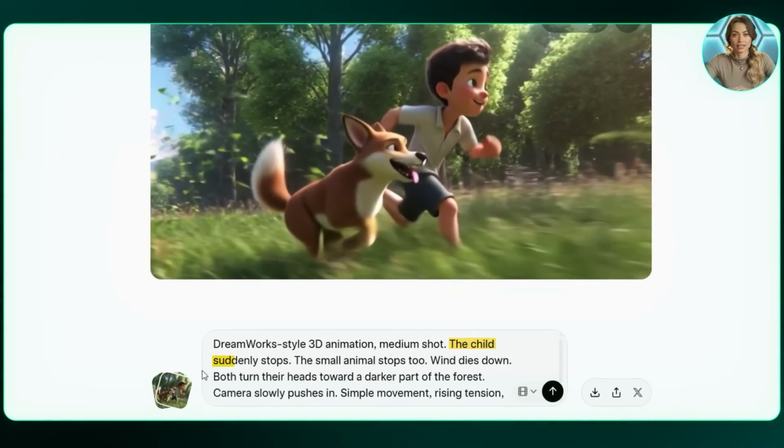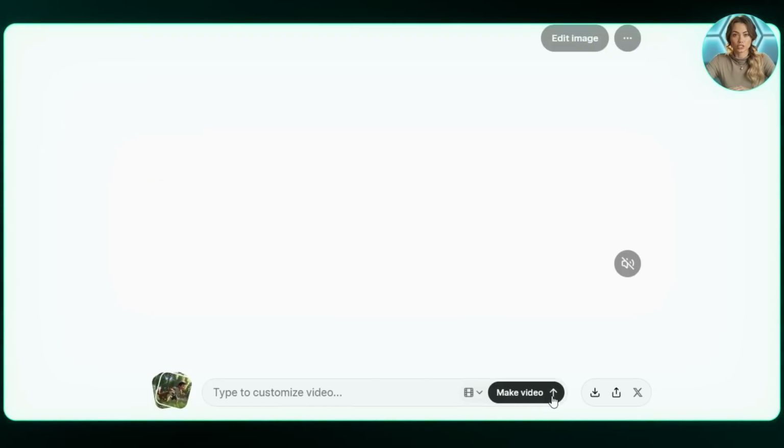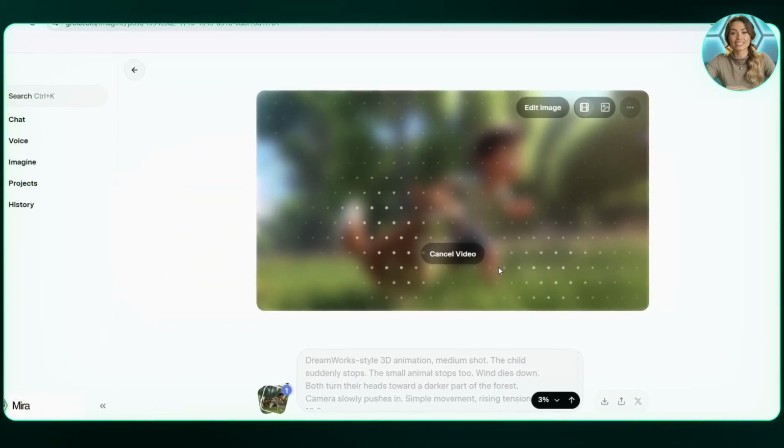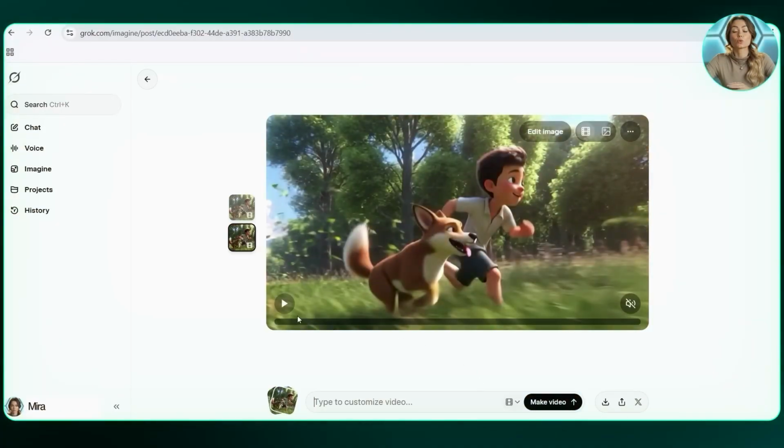Here, the child and the animal suddenly stop and turn toward the dark part of the forest, while the slow camera movement builds a sense that something is about to happen. And I click on Generate. Because the second scene starts from the last frame of the first one, the transition feels natural with no sudden jump, and the generation follows the prompt exactly, making it feel like one continuous shot. And we get the second scene, which looks good.